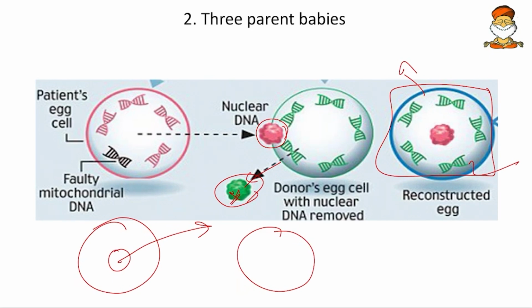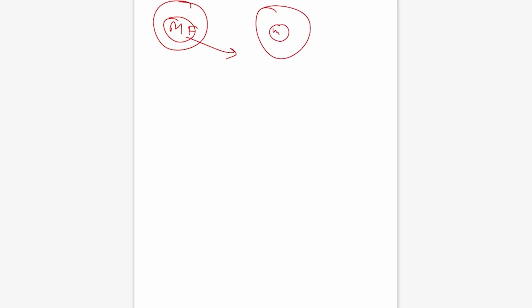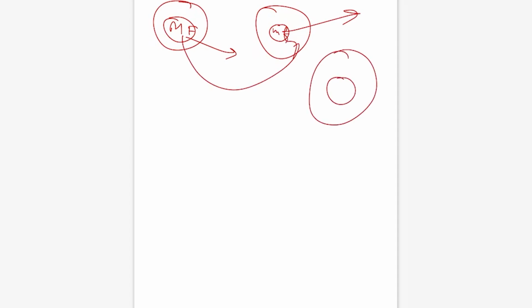In 2021 prelims, two statements had come. One is that, can we do this nuclear transfer even before and after fertilization? Yes, we can do it before or after fertilization. For example, I have taken one zygote, which consists of both mother's and father's genes, and I will transfer the nucleus. I will take one more zygote, which is the donor one, discard its nucleus and add this here. Now I will get the new zygote, which is having a healthy mitochondrial DNA.